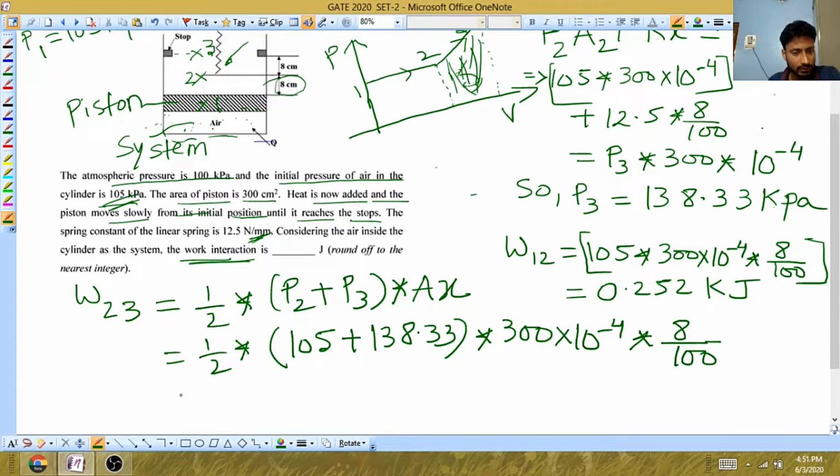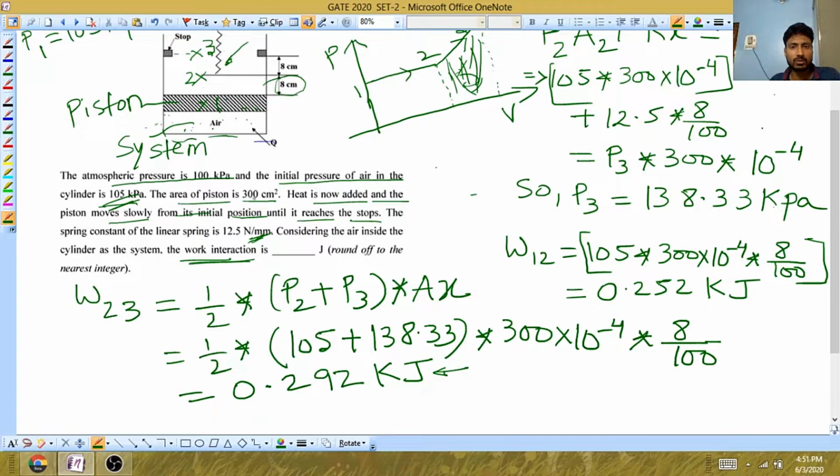If you calculate this value, you will get 0.292 kilojoules, because it's a work, so the unit will be in joule, but since the pressure is accounted in terms of kilopascal, we will get this value in kilojoules.